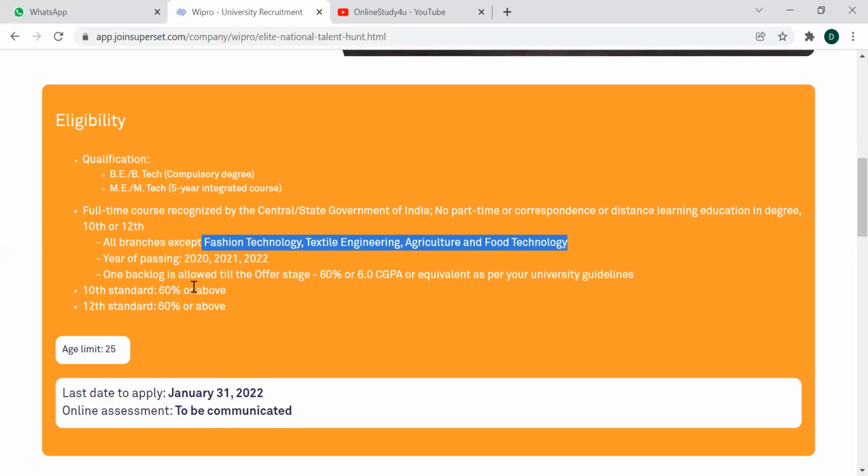One backlog is allowed till the offer stage. So if you have one backlog as of now, it's okay till the offer stage. If you could clear it before that, it's fine. But after that, your offer letter effectiveness will depend on the backlogs that you are holding. You need 60% or 6.0 CGPA equivalent as per your university guidelines, in 10th, 12th and graduation. Now the age limit is 25.